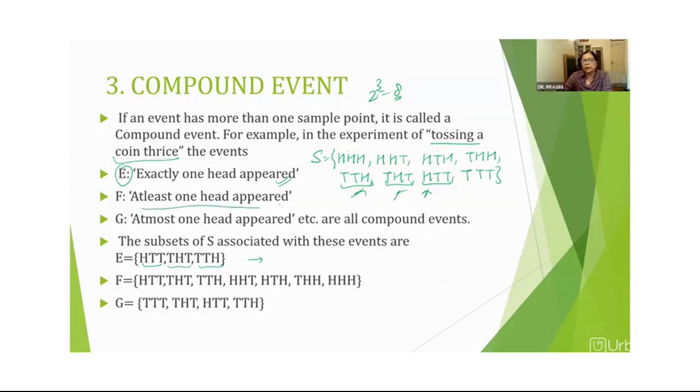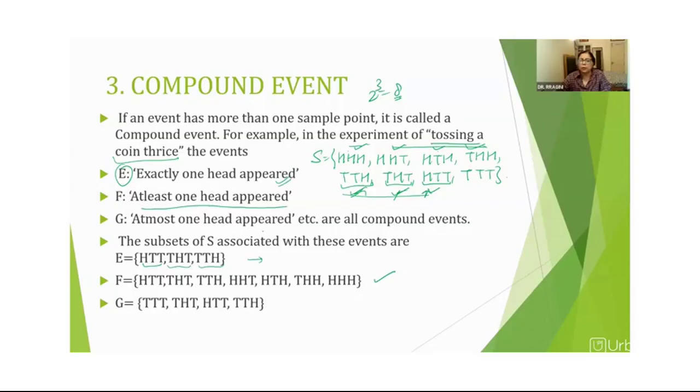Similarly, at least one head appears. At least one head means a minimum of one head has to be there. It may be 2 or whatever the maximum number is. The maximum number of heads we can have is 3. So at least one means minimum 1, that means we can have 2, and maximum we can have 3. You can see all these possible outcomes have at least one head. Here we have one head, in these 3 we have 2 heads, in this we have 3. So out of 8 we can use 7. This is also a compound event.